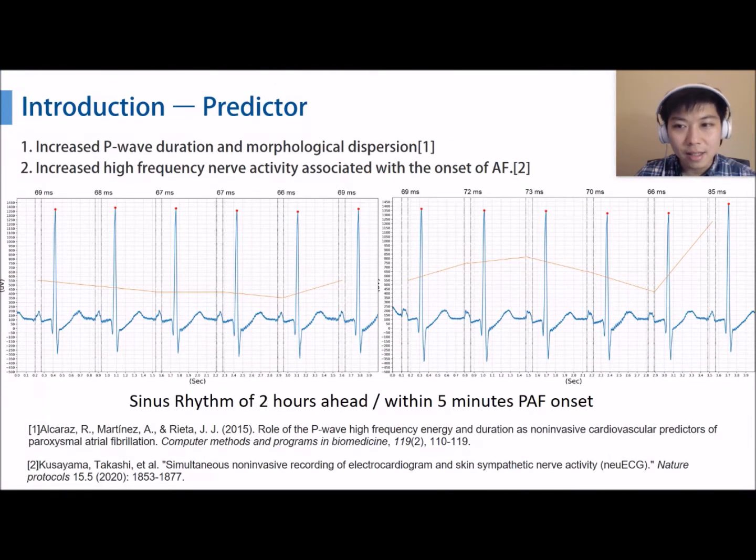We can see that the P-wave duration is much more stable in the normal group. At the same time, the high frequency band has been proved to increase in the prelude PAF period. The prolonged P-wave duration and the morphological change are accepted as indicators of atrial arrhythmia.